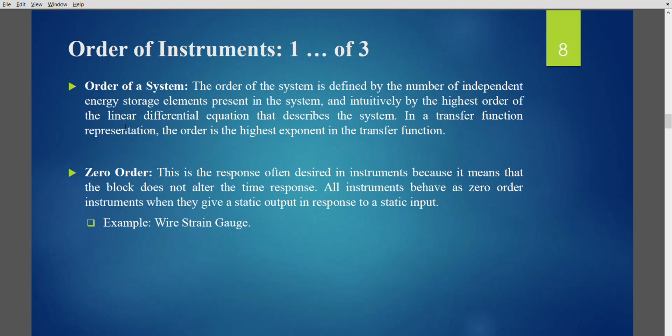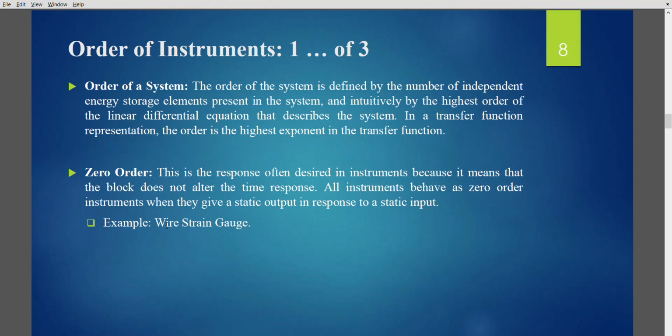That delay is described in the denominator after you take a Laplace transform, which can be told using different orders such as 0, 1 and 2. So the zero order is the response often desired in an instrument. Why is that? Because there is no energy storage element, so the response will be instantaneous. They have zero order, and then they give a static output in response to a static input. Okay, an example is a wire strain gauge. When there is a strain, it produces a corresponding change in resistance. So if there is a step strain, there is a stepped change in the resistance.